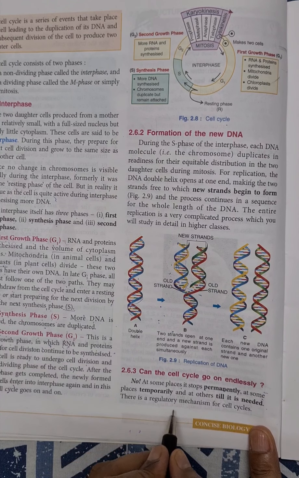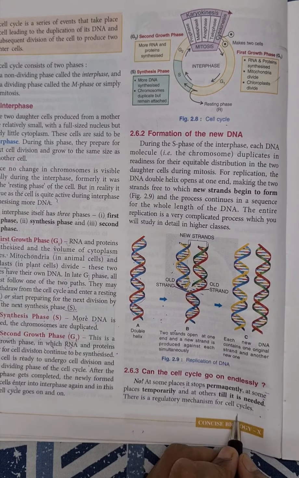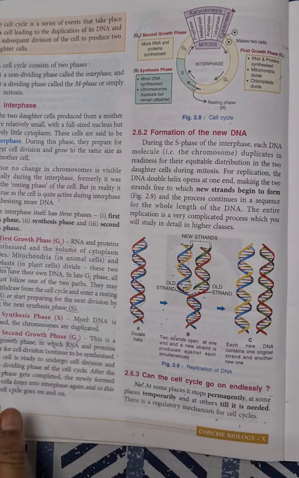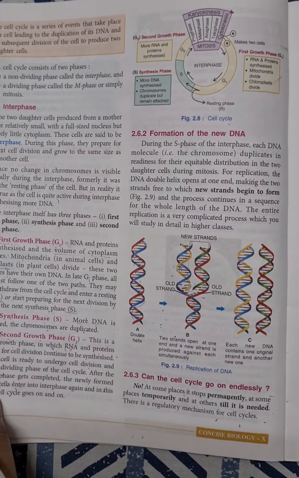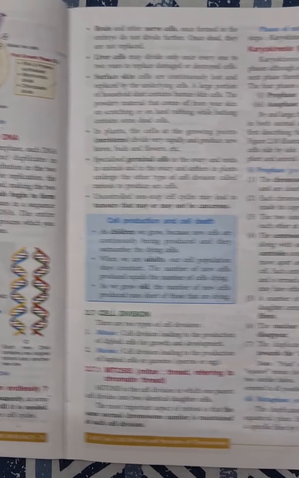So there is a regulatory mechanism for the cell cycle. It depends upon the cell whether it is going to continue in the cell cycle, or it will detach itself or remove itself from this cell cycle.